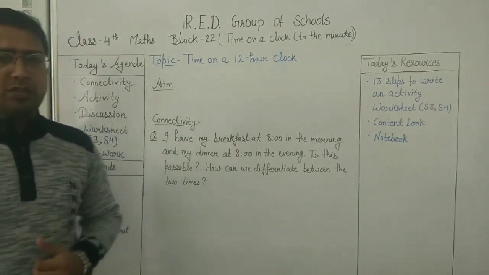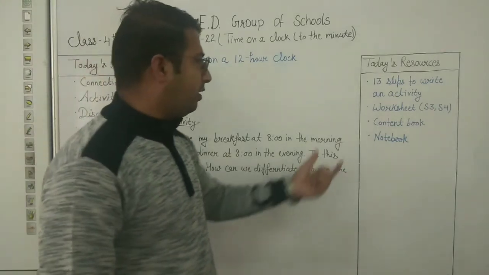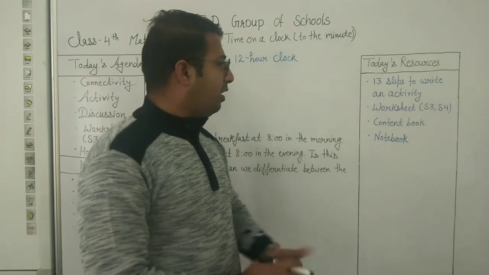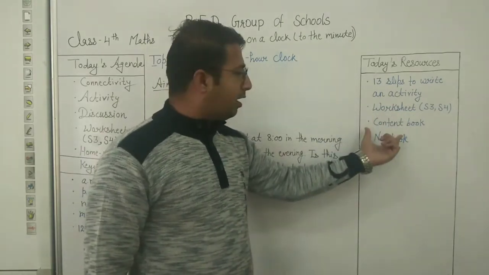So these are our required resources for your activity. You have to take 13 slips to write an activity, and worksheet S3, S4, content book and notebook.